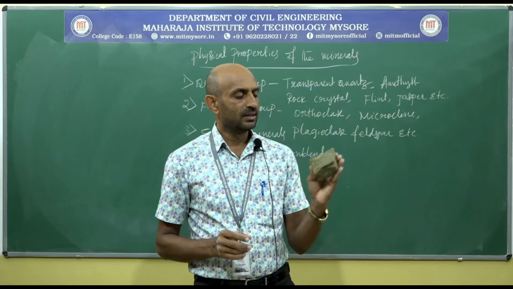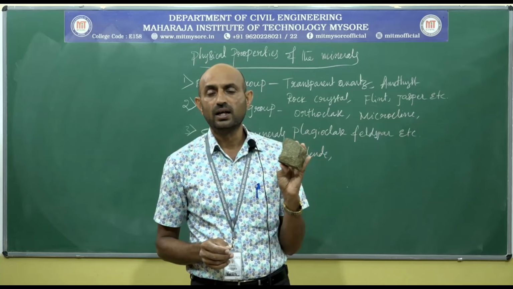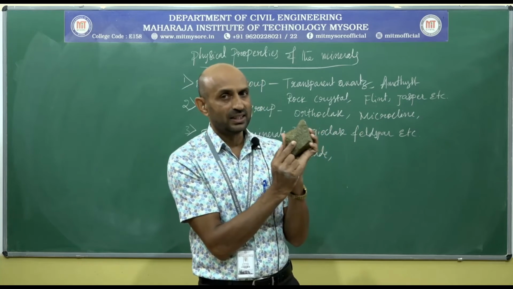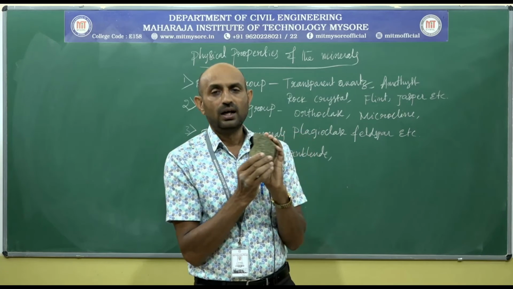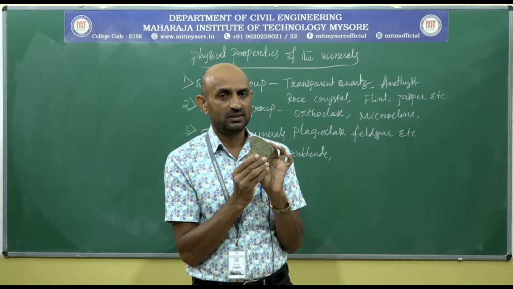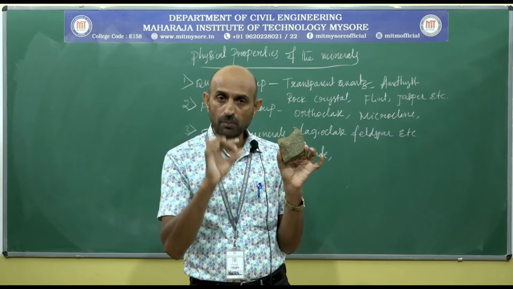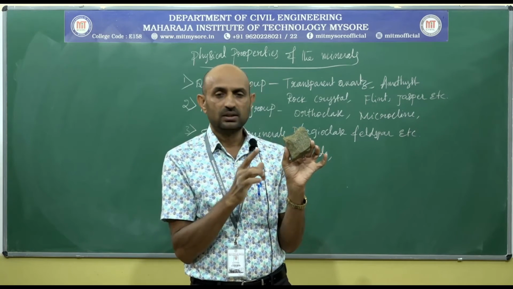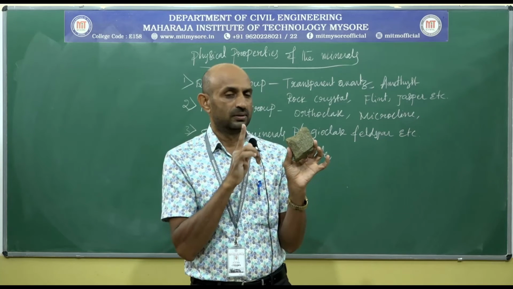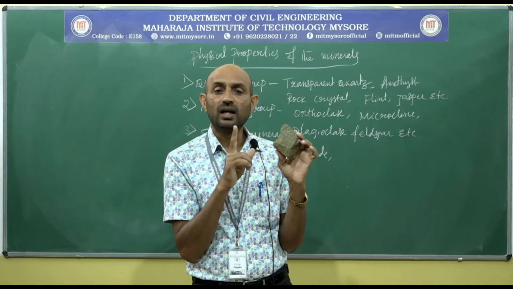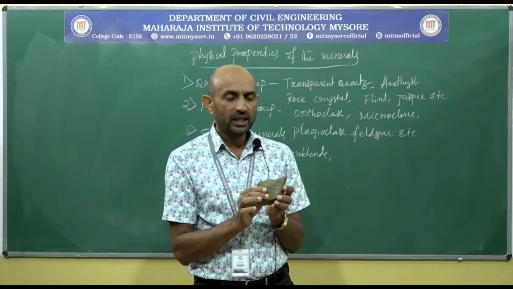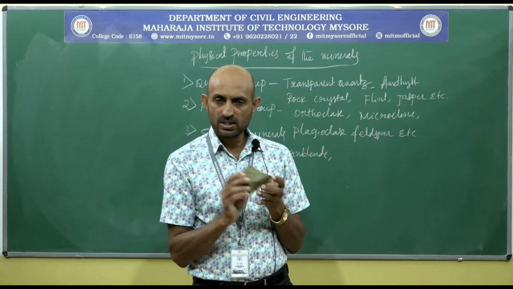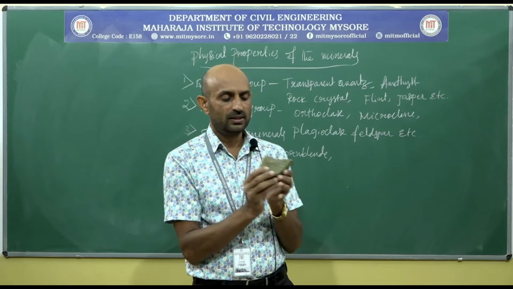The next mineral is olivine. The color is olive green. Habit: the grains can be clearly seen with the help of a lens. Habit is granular habit. In the feldspar group, tabular habit. Talc, massive habit. Hornblende, prismatic habit. Here granular habit. Again chemical composition: magnesium iron silicate. That's why it also appears in dark color.